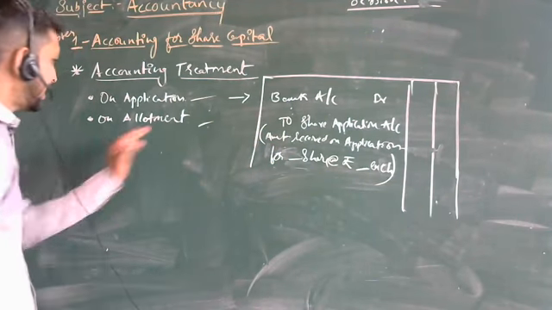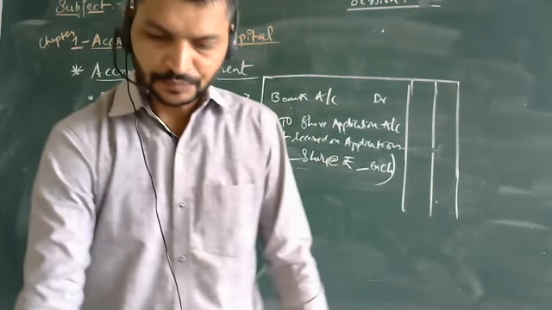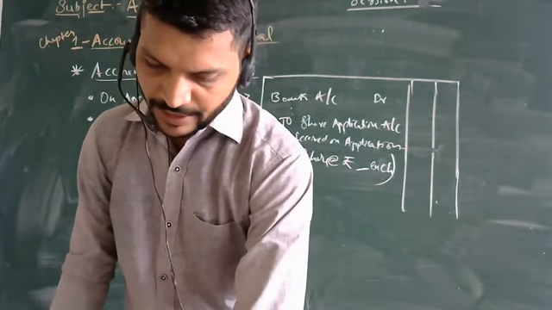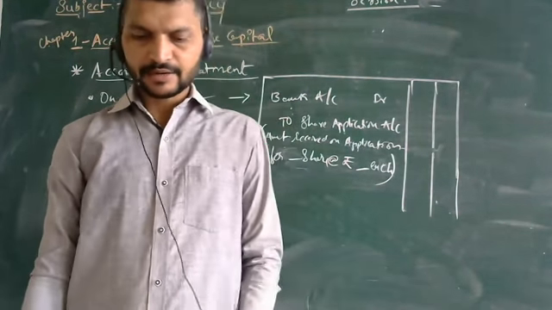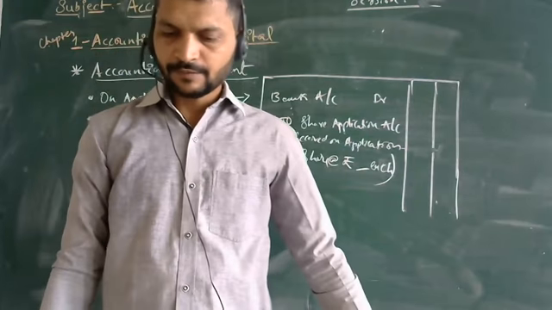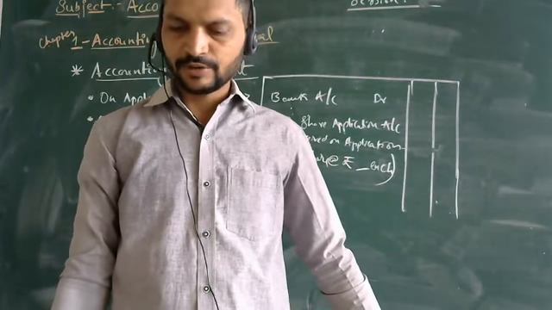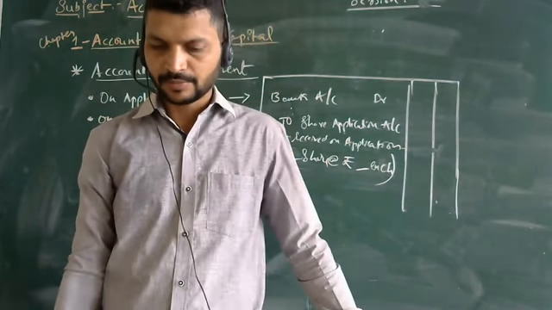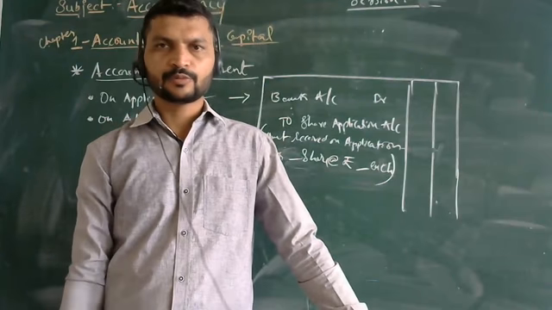Now, next, on allotment, what will be happening here? See, when minimum subscription has been received and certain legal formalities for the allotment of shares have been duly completed, the directors of the company proceed with the allotment of the shares.